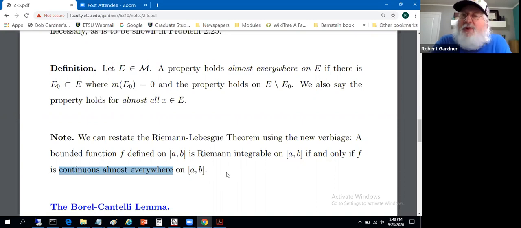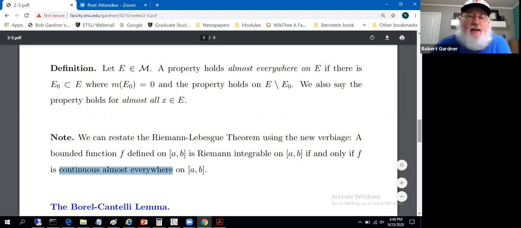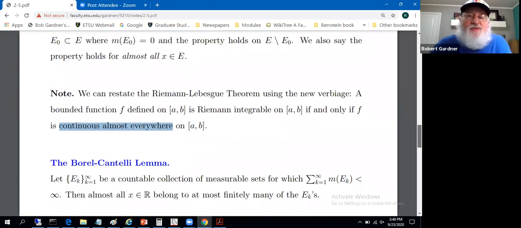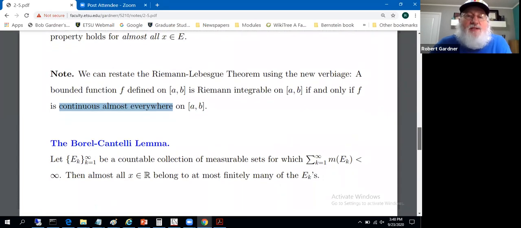So there's an alternate way to deal with the Riemann-Lebesgue theorem. Almost everywhere is a very, very common term, as you'll see in our future, a very common term in analysis. So there's an alternative statement to the Riemann-Lebesgue theorem that doesn't appeal to the set of measure zero directly. Hey, almost everywhere, it's indirectly appealing to that set.